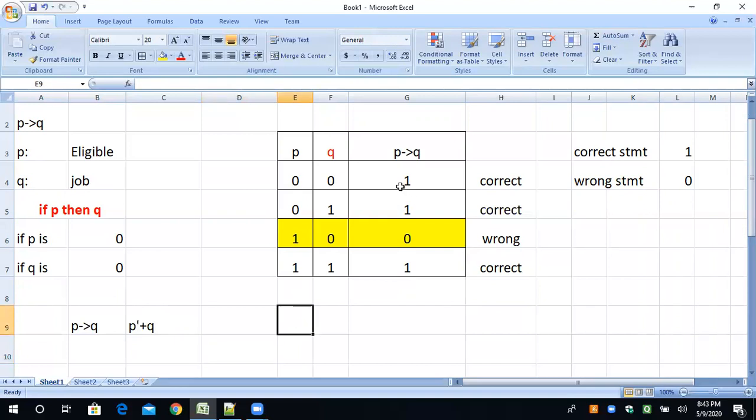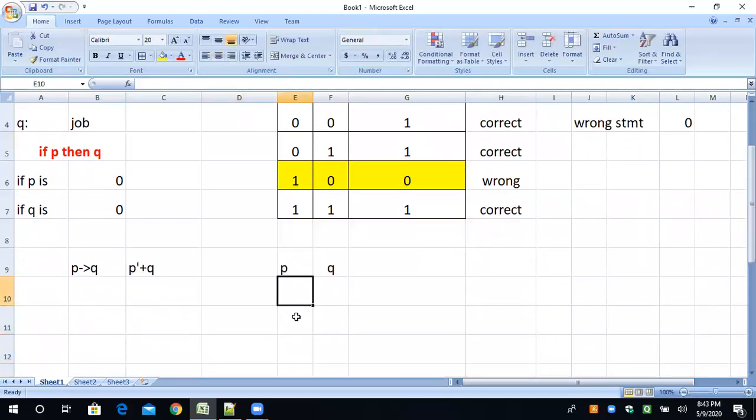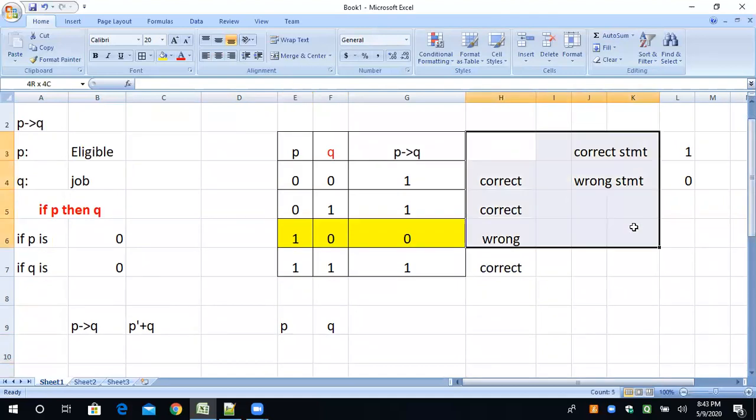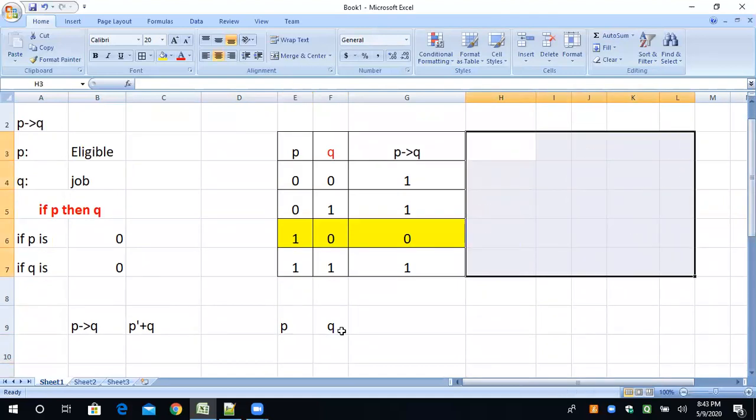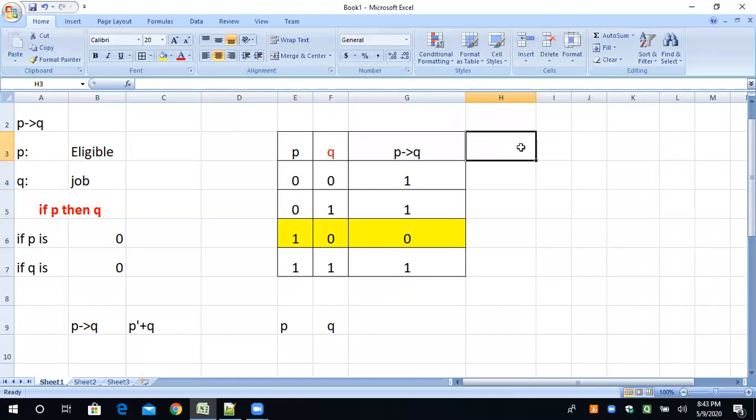I'm just writing P, Q. And I want to write this thing over here. I'm just erasing this part. And P, Q, and P bar, and P bar plus Q. Okay.